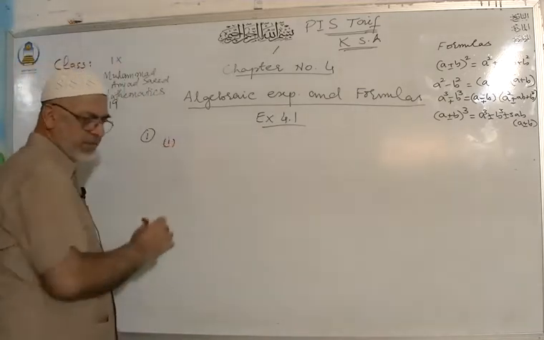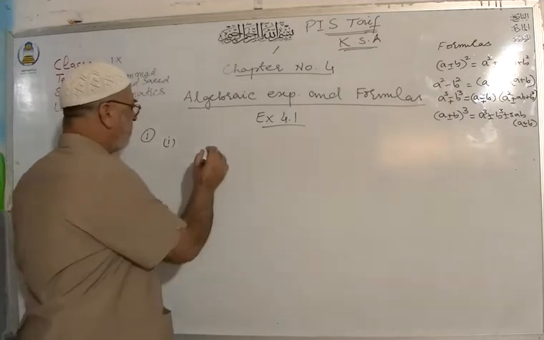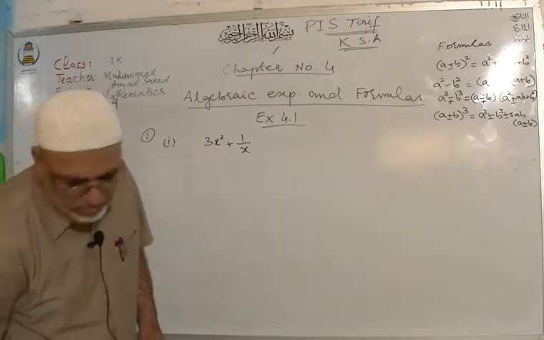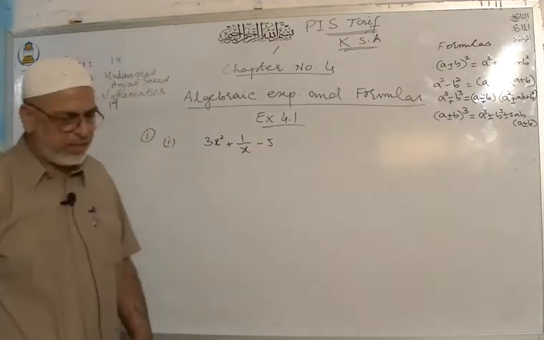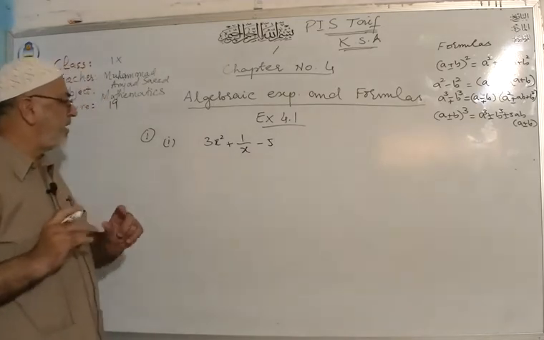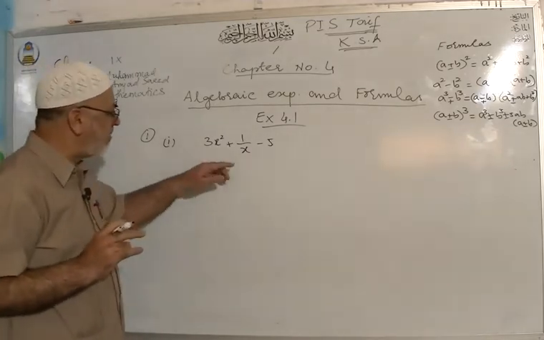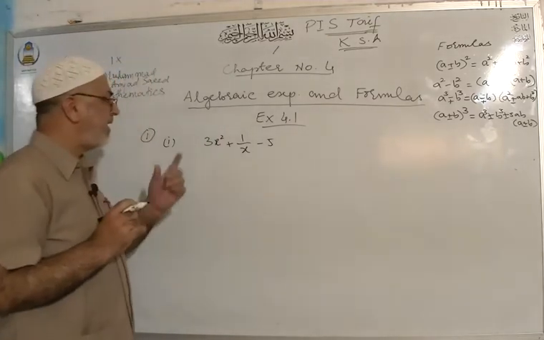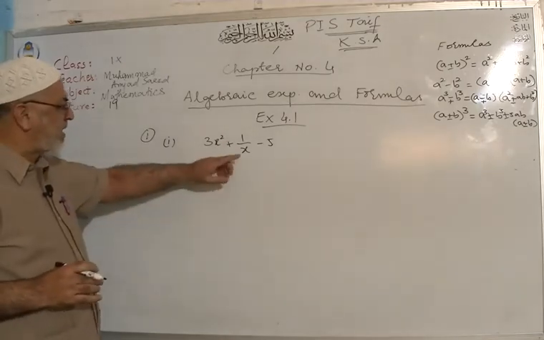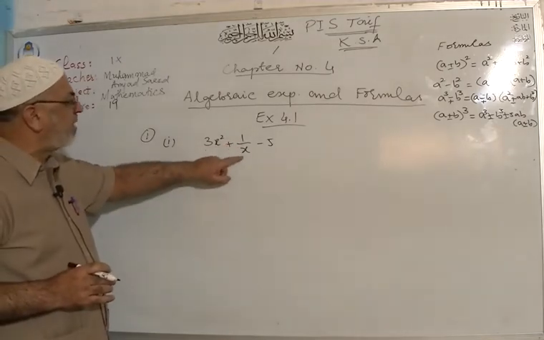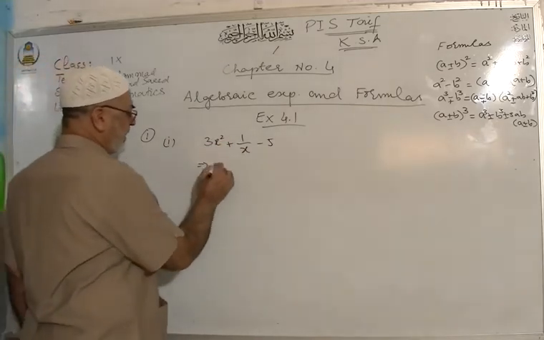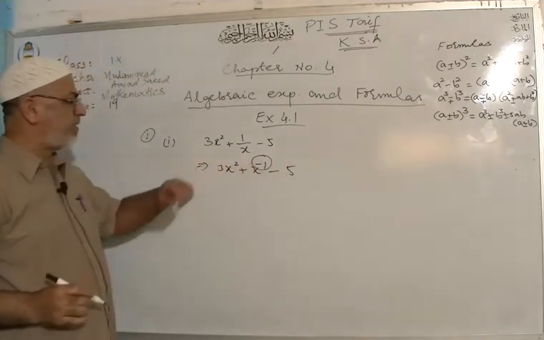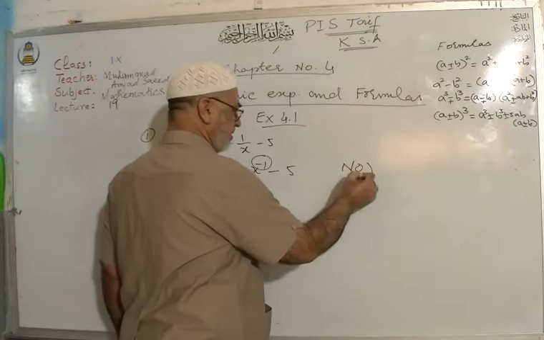Part number 1 is 3x square plus 1 over x minus 5. Remember that last time I told you that whenever the power of the variable is negative or the power of the variable is a fraction, then it is not a polynomial, because this 1 over x will be shifted up, and its power will become x power minus 1. You can write it like this. Because of this negative 1 power, it's not a polynomial. No.